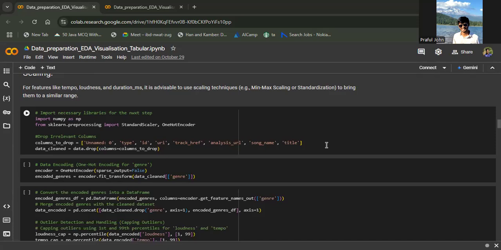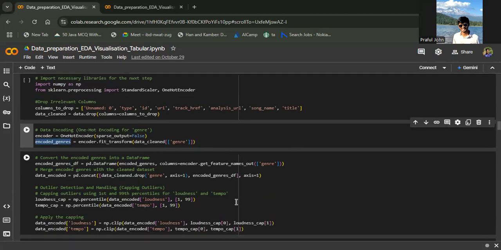For features like tempo, loudness, and duration_ms, it is advisable to use scaling techniques like min-max scaling or standardization. That is what we'll be doing here, and we'll be using a data encoding technique. One-hot encoder is a very nice function that can be used. For that, we'll fit and transform the data and get the encoded genre data frame.